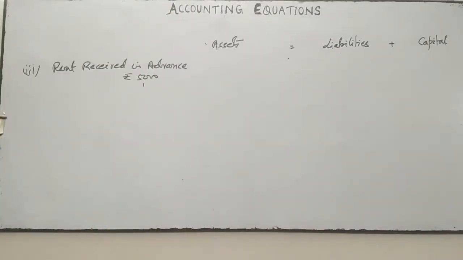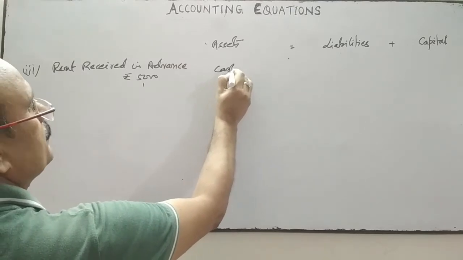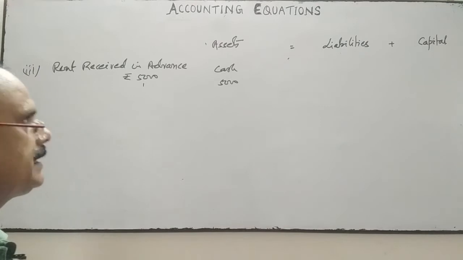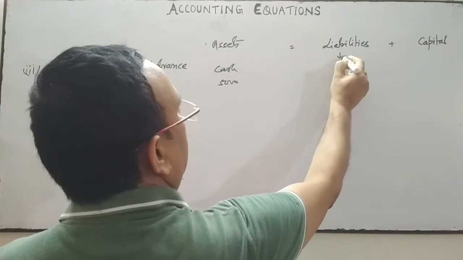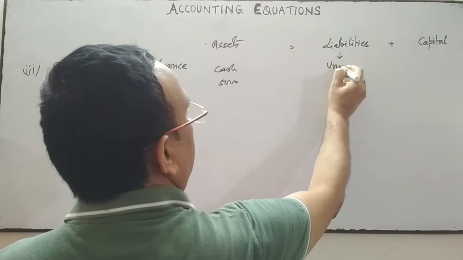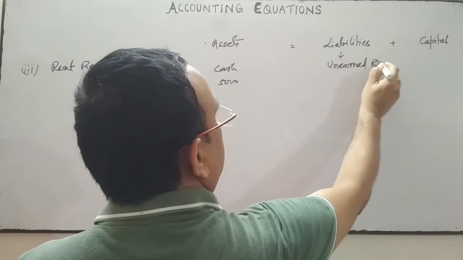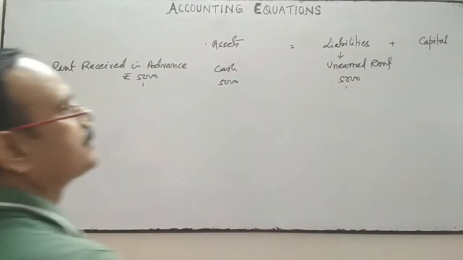The effect on the accounting equation will be: on the asset side cash will increase by 5,000, and on the liability side unearned rent creates a liability of rupees 5,000.